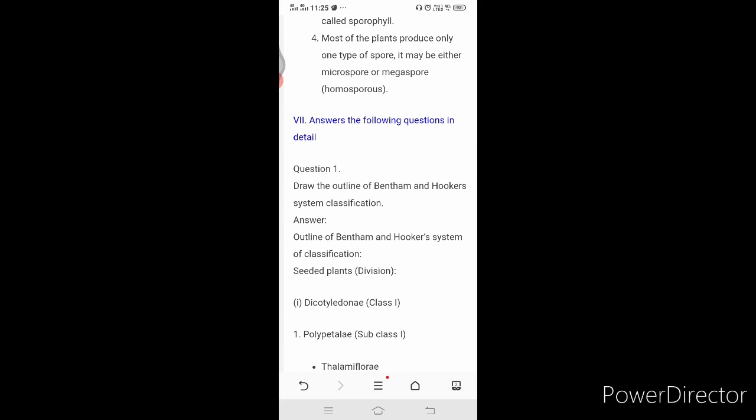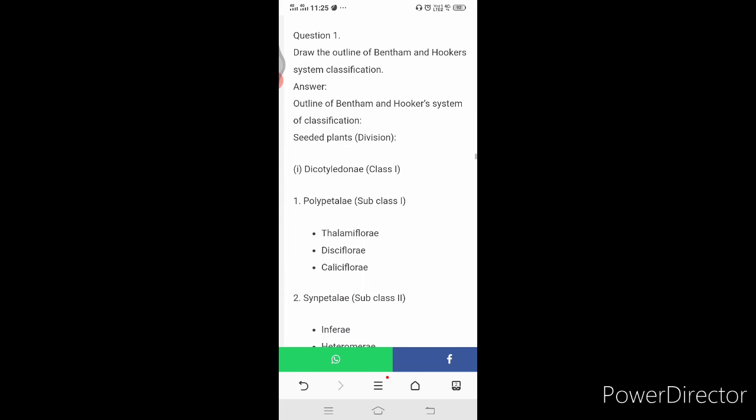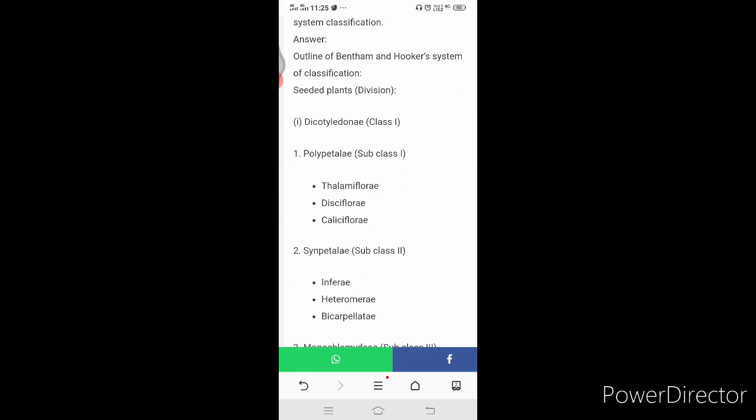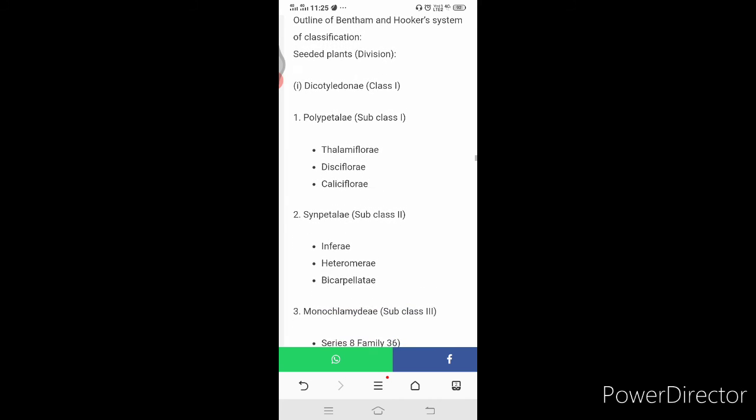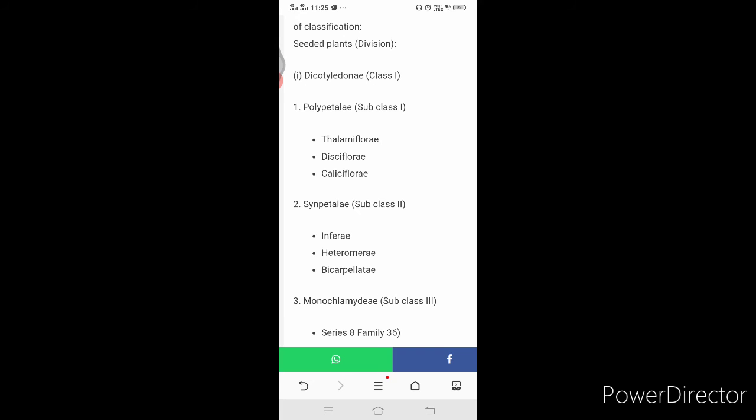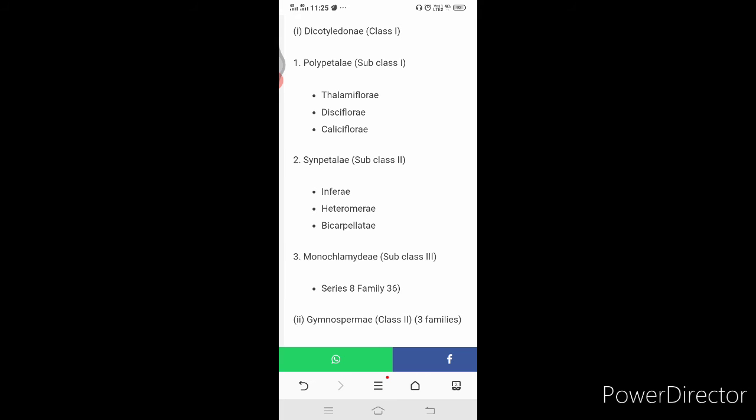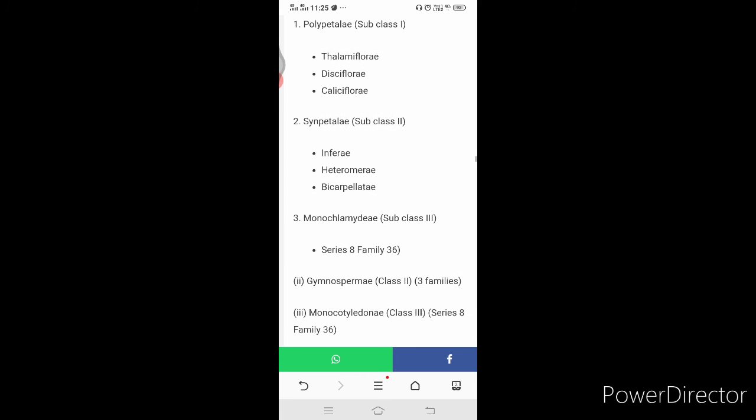Draw the outline of Bentham and Hooker system of classification. Outline of Bentham and Hooker system of classification. It is seeded plant. Dicotyledonae. The class Dicotyledonae has a subclass Polypetalae. Under that you have Thalamiflorae, Disciflorae, Calyciflorae. And then the second one, subclass 2 is Gamopetalae.